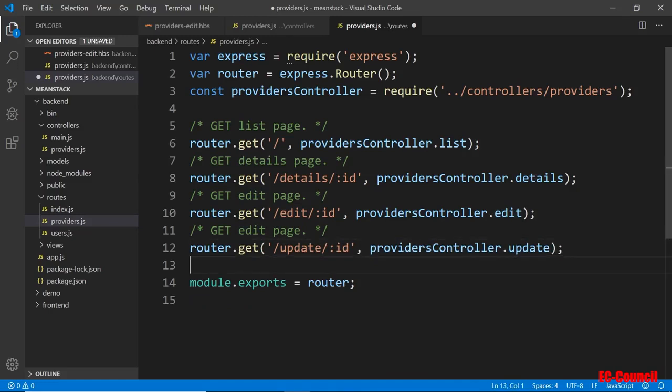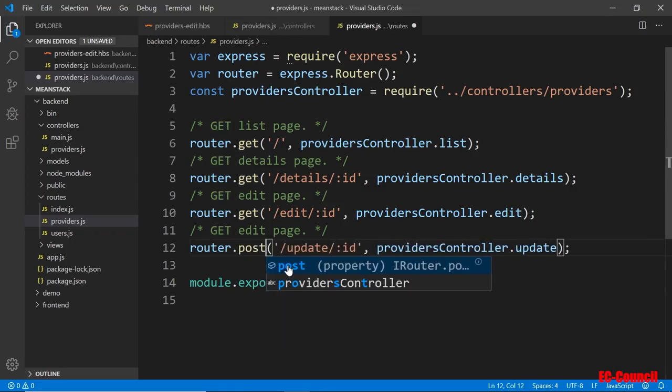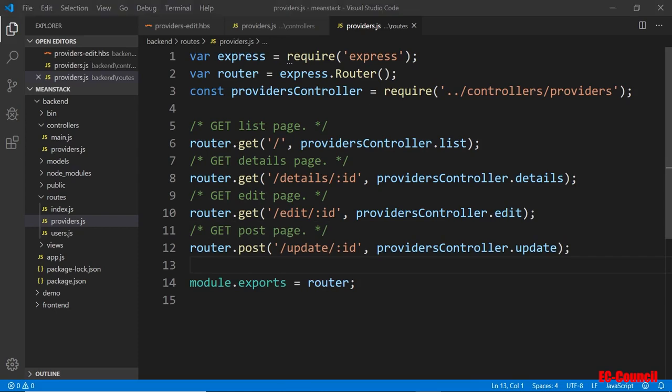Then instead of using the get method, I'm going to use post so that the data will be passed in the body of the HTTP request. So I put post here, and I'm going to change the comment to say post. All right, that looks good.